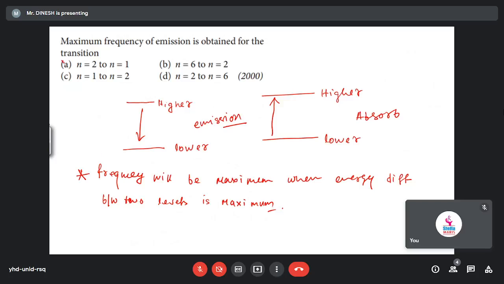So obviously these two options will get cancelled, because this is not maximum. 6 and 2 only we have to consider. But what we have to consider, B or D? B means 2 to 6. Now 2 to 6 means absorption, right? So obviously we have to take 6 to 2. Option D is the right answer. Why am I not using 2 and 1? Because their energy gap will be minimum only. That's why I'm taking 6 and 2.